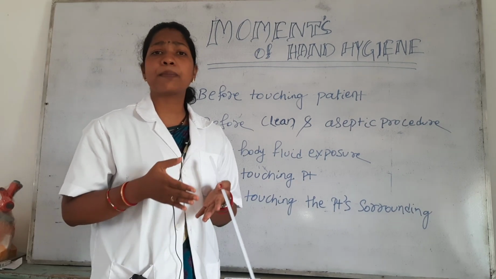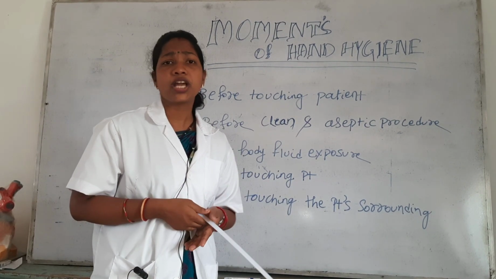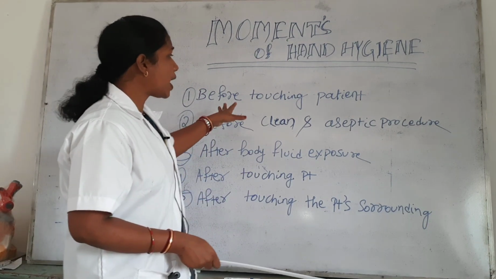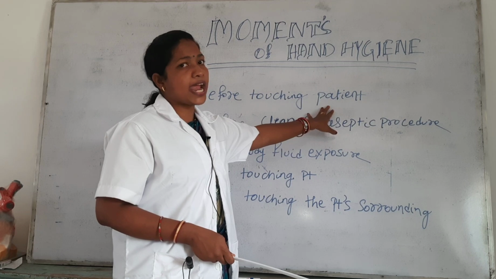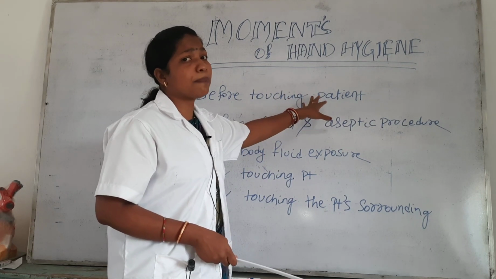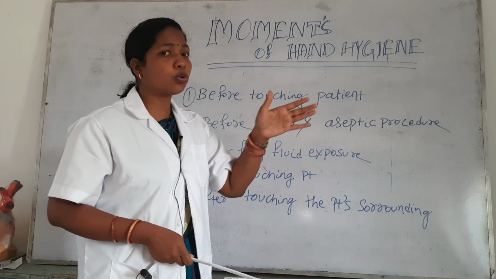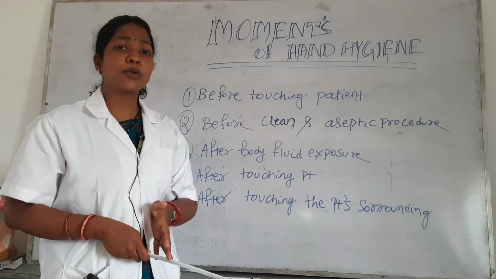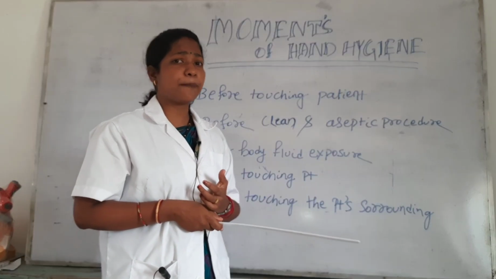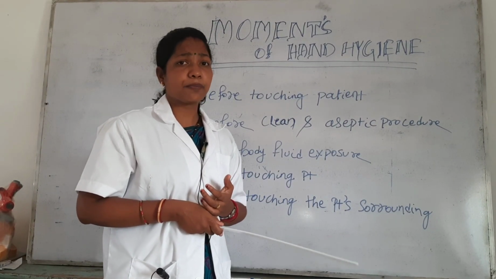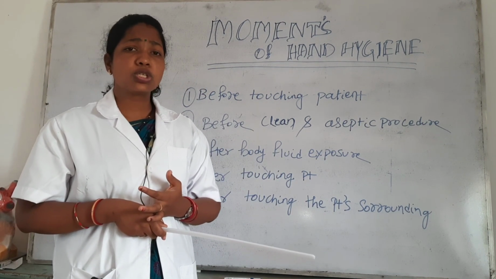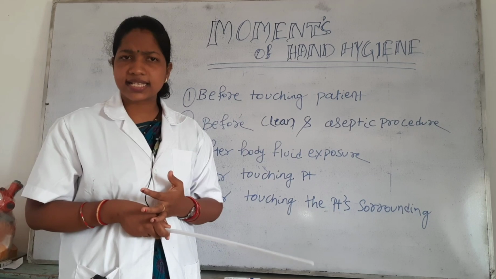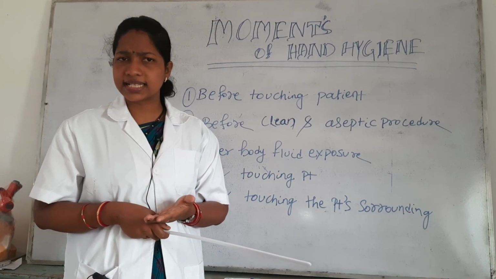So for preventing that infection, before I go nearer to my patient, I should do proper hand washing. Before touching the patient means if I go nearer to the patient, then we should do some procedure. Maybe I should check the temperature of the patient. For measuring their temperature, it is necessary that I touch the patient's body.